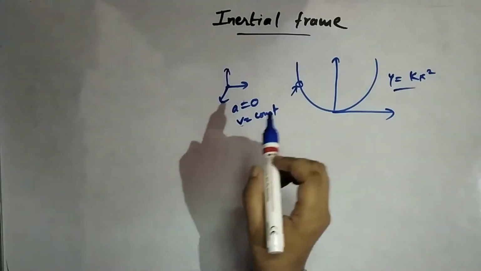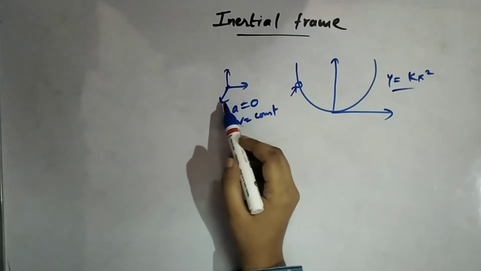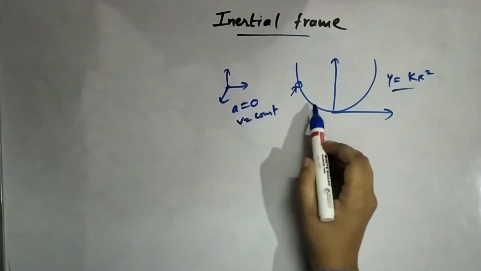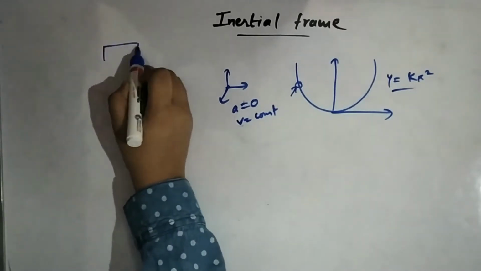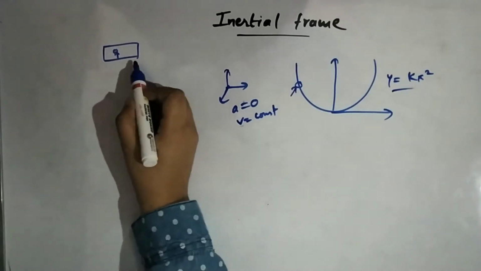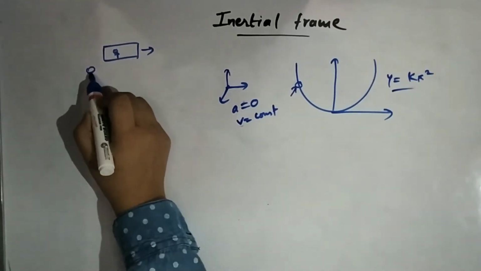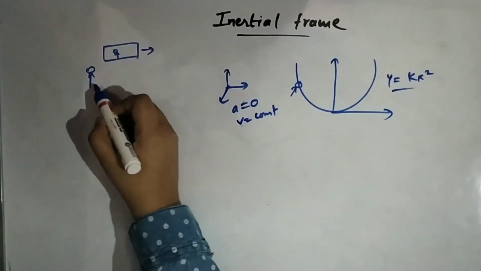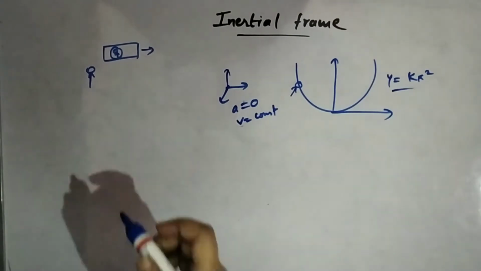So first we will solve it with respect to the inertial frame. Our observer is standing on the ground and is seeing this. Let's get back to our story where we had this car and the person sitting in it, and it was moving. From the perspective of a person standing on the ground, what will he see about the person sitting in the car?